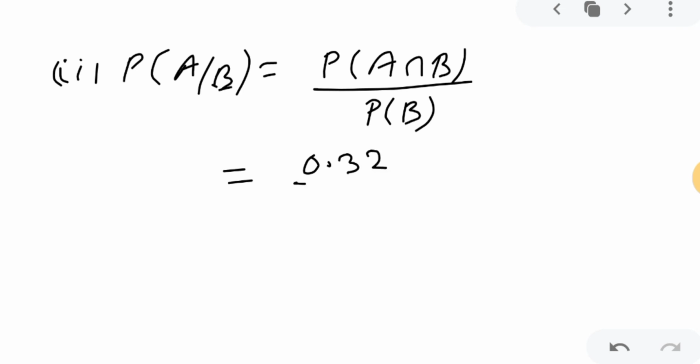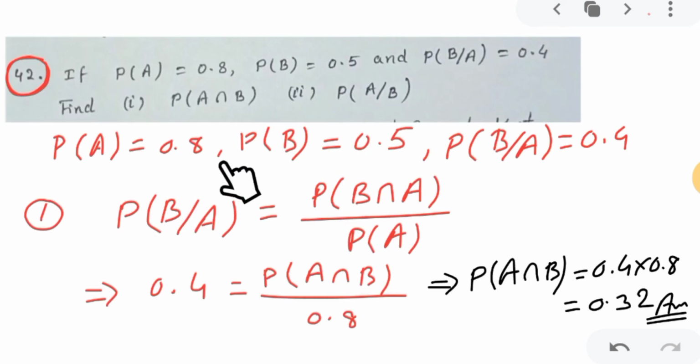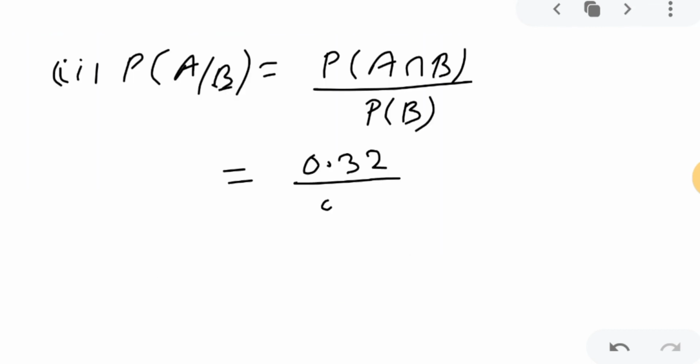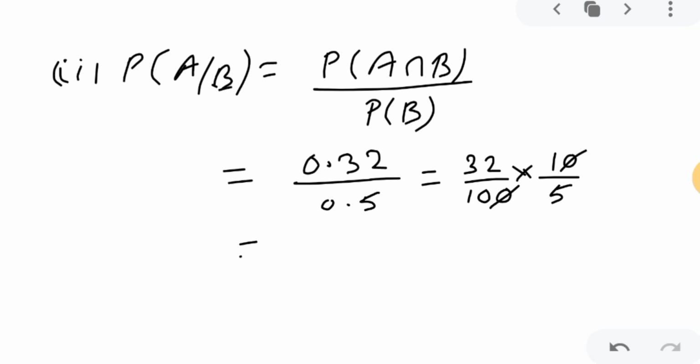divided by probability of B. Probability of B is given in the question. Probability of B is 0.5. So I will put the value 0.5 and you just have to calculate this. If you don't know how to calculate, then 0.32 you will write as 32 upon 100 and 0.5 you will write as 5 upon 10. So 10 will go up, the 0s cancelled, and then 32 upon 5.